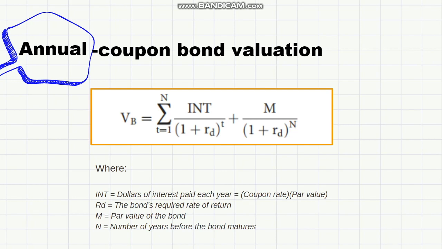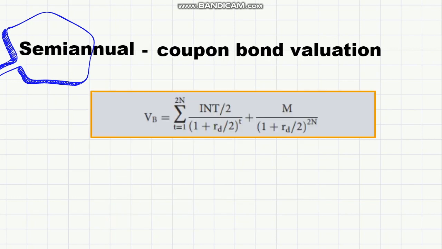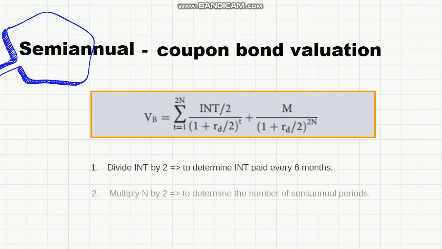N equals number of years before the bond matures. For bonds that pay interest semi-annually, we must modify the valuation model as follows. First, divide the annual coupon interest payment by 2 to determine the dollars of interest paid every 6 months. Second, multiply the years to maturity, N, by 2 to determine the number of semi-annual periods. And finally, divide the nominal quoted interest rate, ROT, by 2 to determine the periodic semi-annual interest rate.